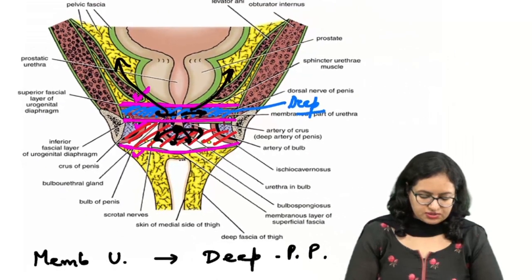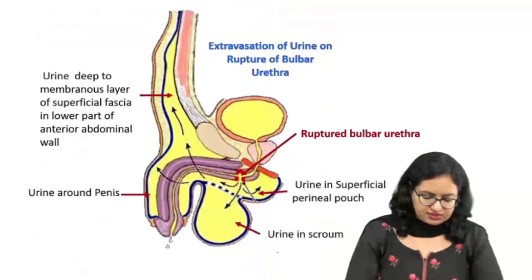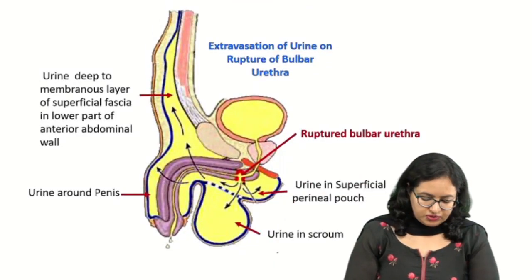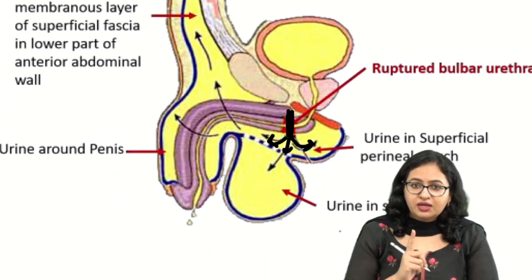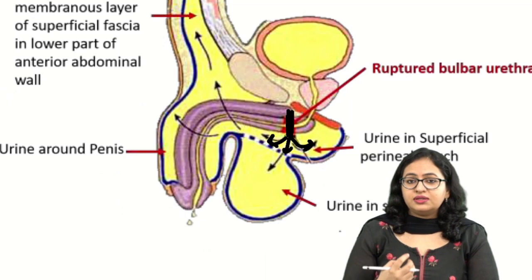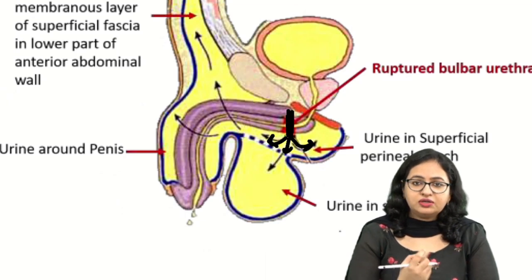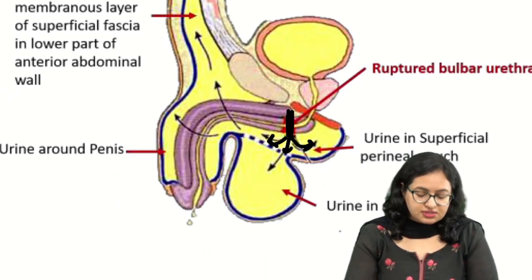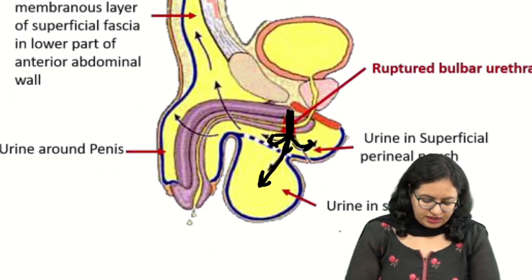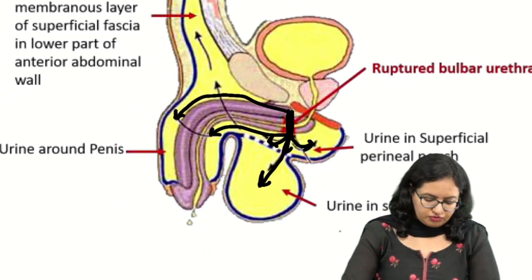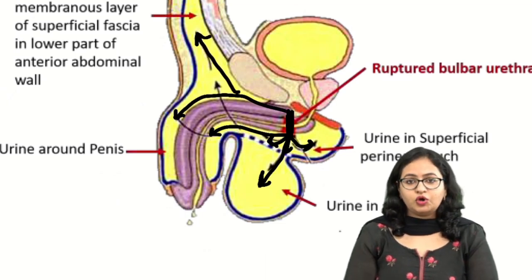And apart from this, let us see this image. If the injury we have said is over here, we have mentioned that it is going to the superficial perineal pouch. Now, if the injury is more, the urine can also go to the other portions. What are the other portions? It can go to the scrotum, the scrotal sac. It can go towards the penis, and apart from this, it can go towards the anterior abdominal wall.